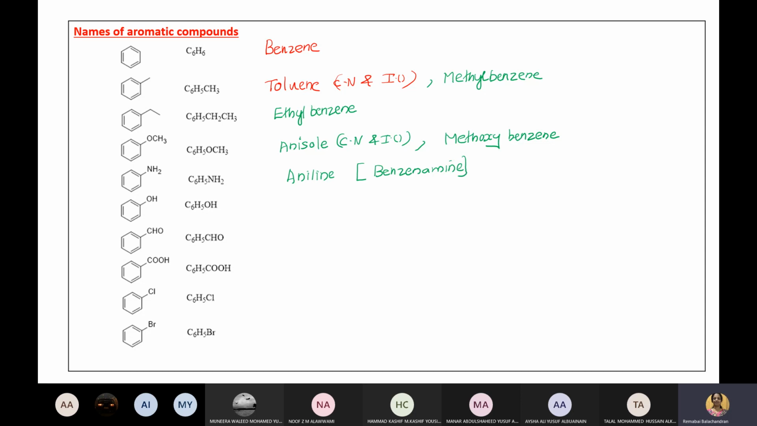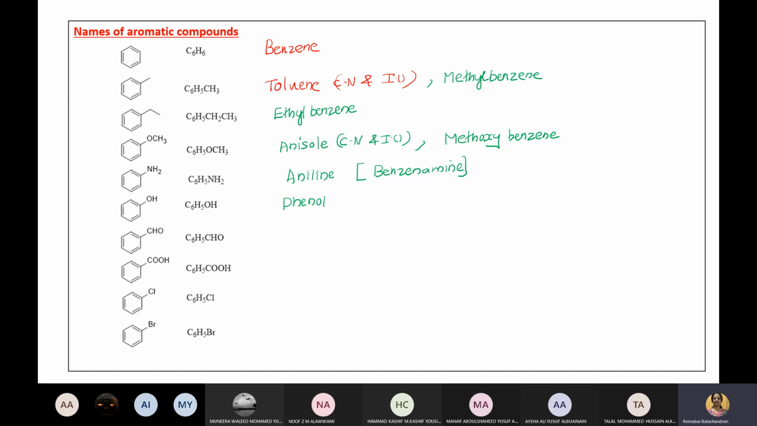Now next one, I don't know whether you studied this in school or not. It's called phenol. Study them now itself, my dear students. If it is CH3, it's called toluene. If it is OCH3, it's called anisole. If it is NH2, aniline. OH, phenol.